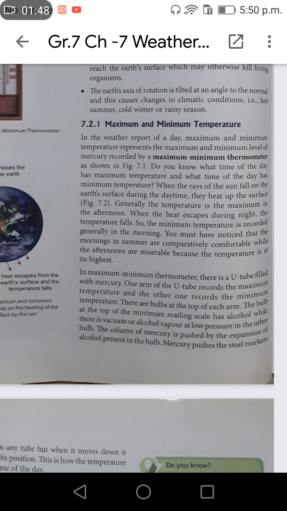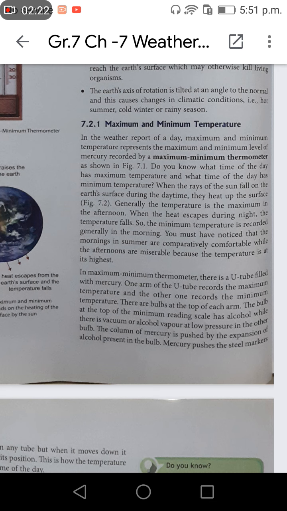Generally, the temperature is maximum in the afternoon when the heat escapes. During night, the temperature falls. So, the minimum temperature is recorded generally in the morning. You must have noticed that the mornings in the summer are comparatively comfortable, while the afternoons are miserable because the temperature is at its highest.